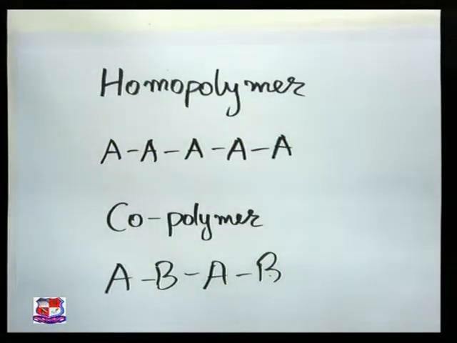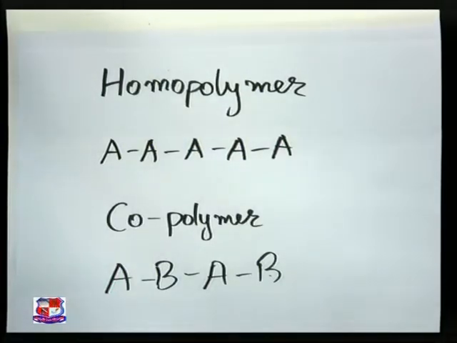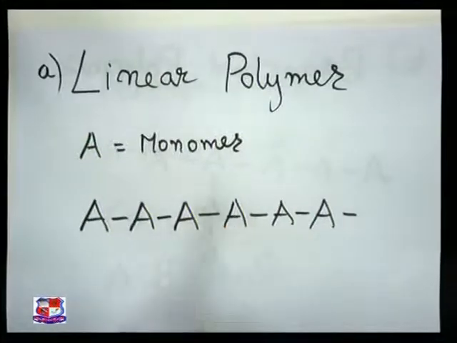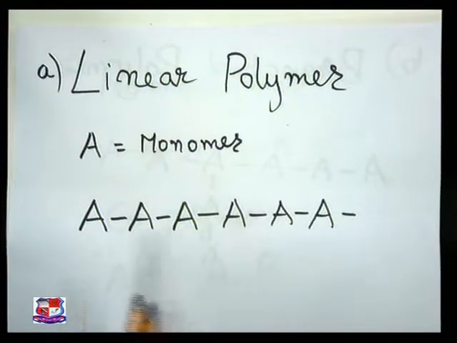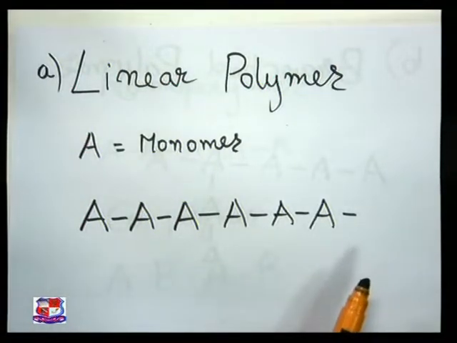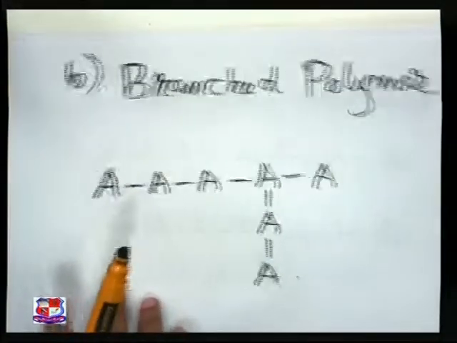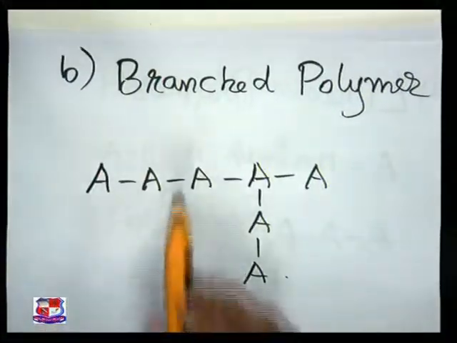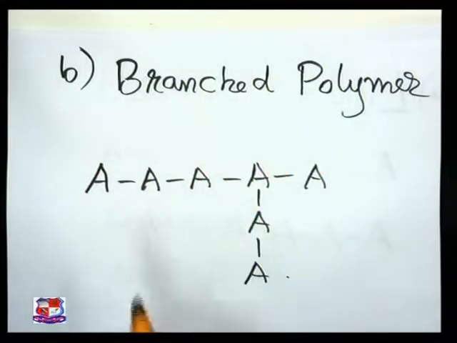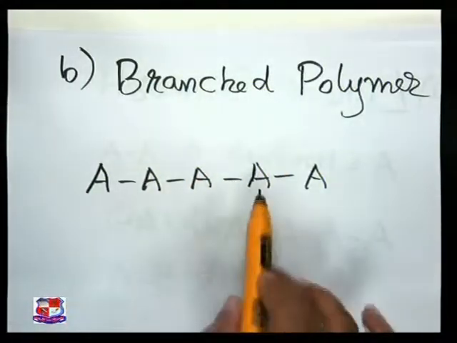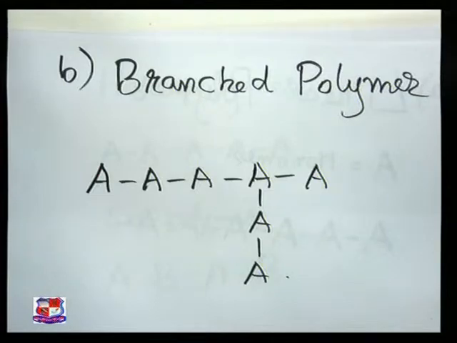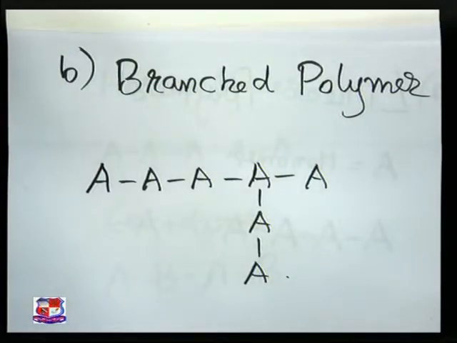As I have shown earlier, this is the example of a linear homopolymer because all the monomers are the same. So this is an example of a homopolymer. Then here, this is the example of a homo-branched polymer, meaning your main chain and your branch have the same monomers. So this is also an example of a homopolymer.